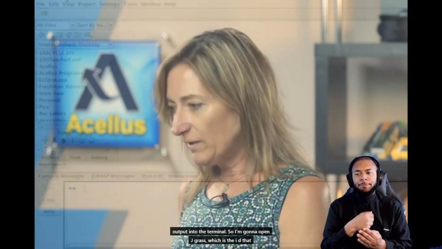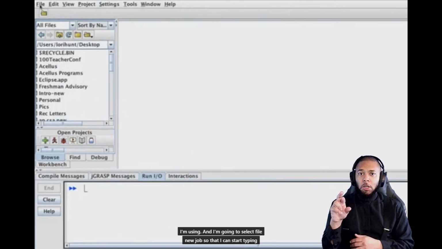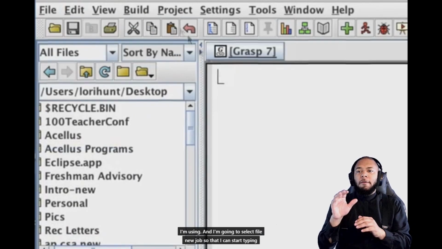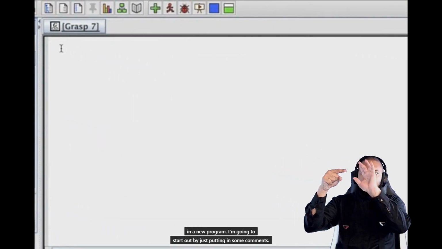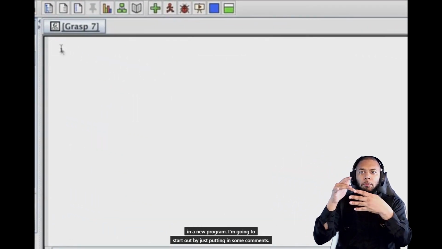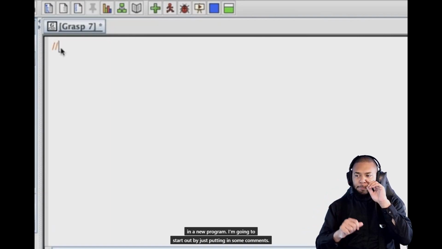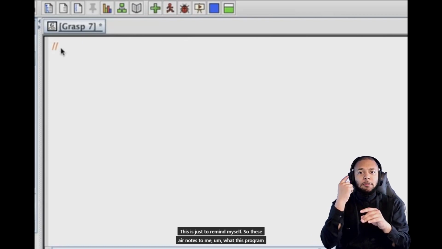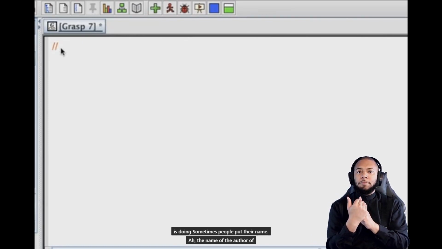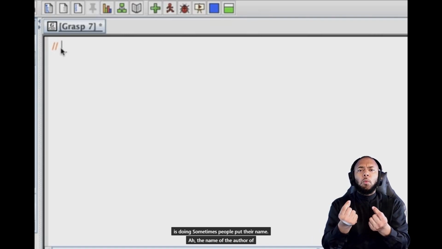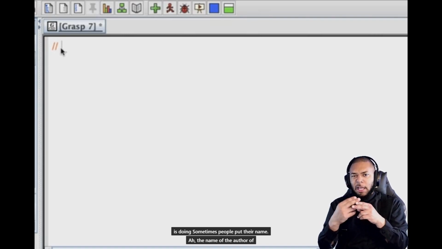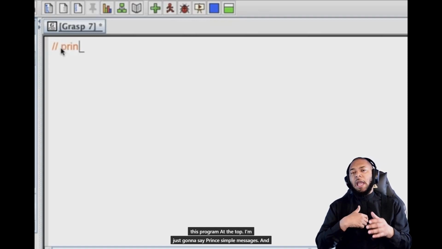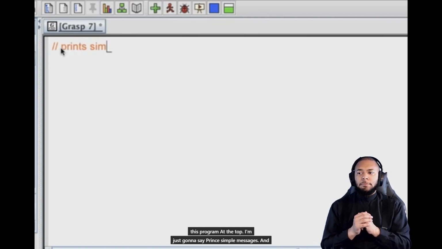So I'm going to open JGrasp, which is the IDE that I'm using, and I'm going to select File, New, Java, so that I can start typing in a new program. I'm going to start out by just putting in some comments. This is just to remind myself. So these are notes to me, what this program is doing. Sometimes people will put their name, the name of the author of this program. At the top, I'm just going to say prints simple messages.